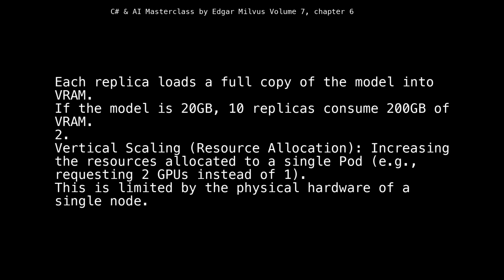2. Vertical scaling, resource allocation. Increasing the resources allocated to a single pod, e.g., requesting 2 GPUs instead of 1. This is limited by the physical hardware of a single node.